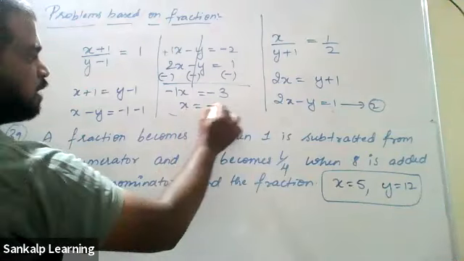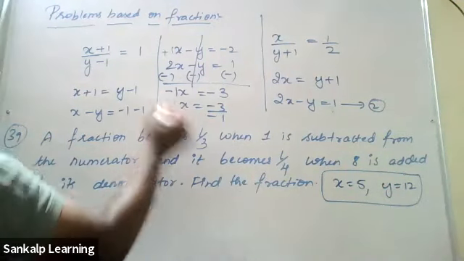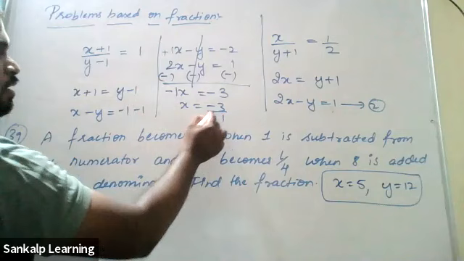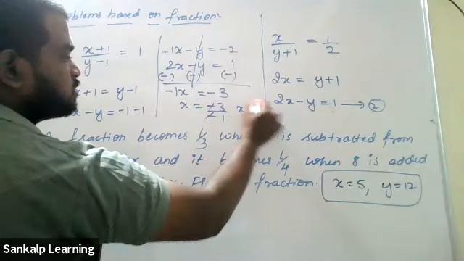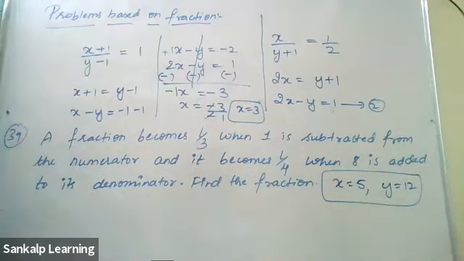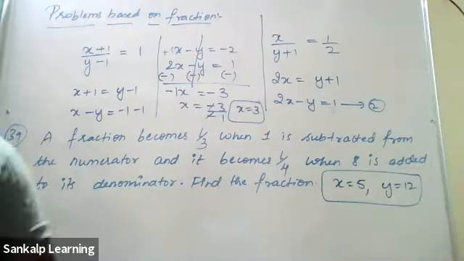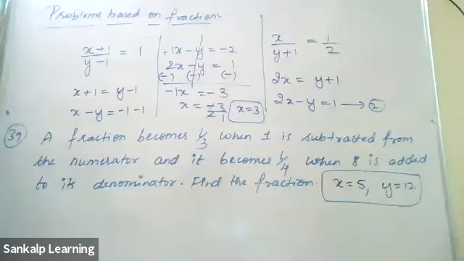So you can cancel. x is equal to minus 3 by minus 1. I'm getting this minus 1, I mean transposing it. Minus minus gets cancelled. Therefore x is 3. Now substitute in any one of the equations. You will get the value of y. Where did you go wrong? Sir, elimination method, sir. Yeah. So take down the next question. You can take it as homework and you can finish it.